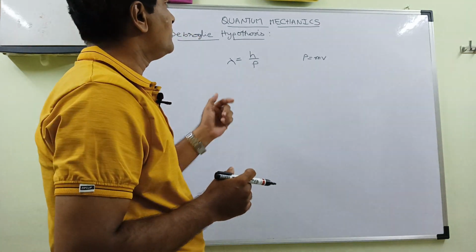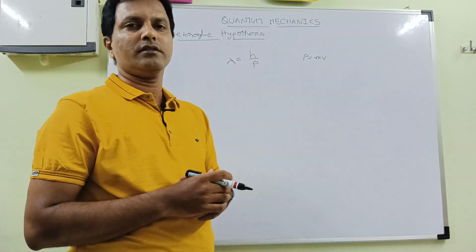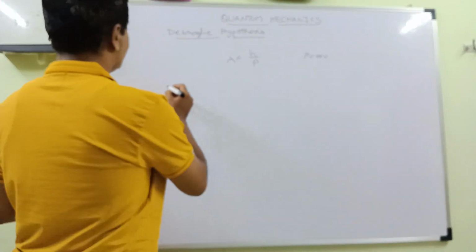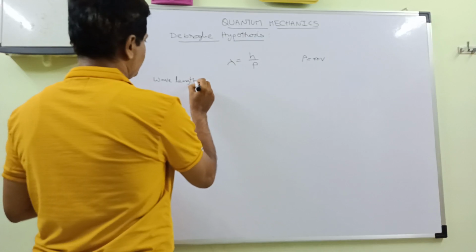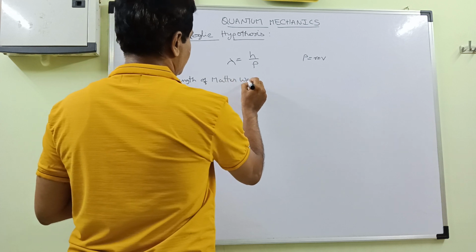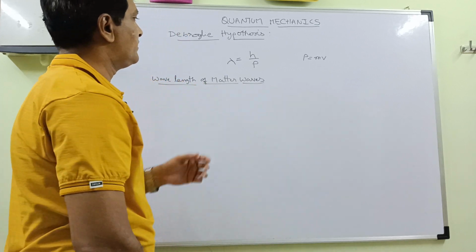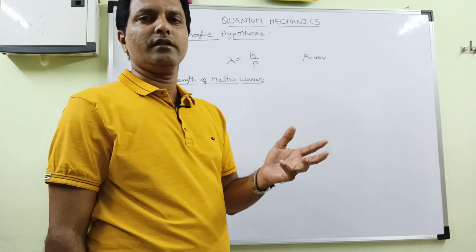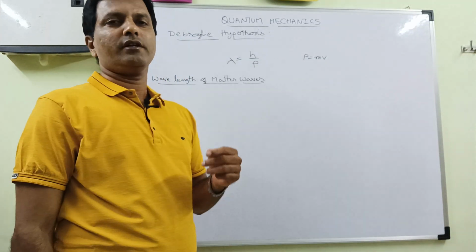Now, what is actually the wavelength of matter waves as proposed by de Broglie? We will see the wavelength of matter waves. Matter waves are also called de Broglie waves, which are associated with every moving microparticle. Here, we know that photons move with the velocity of light.